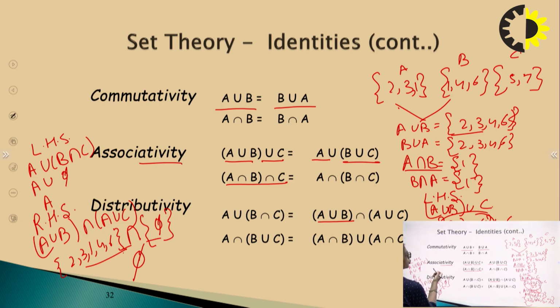B intersection C is 5 and the union is this. A union B is this, intersection A union C. A is union with 5. A union B is 1, 2, 3, 6. Yes, and intersection with 5 we will get 5. So we will check this. Here it is, right?